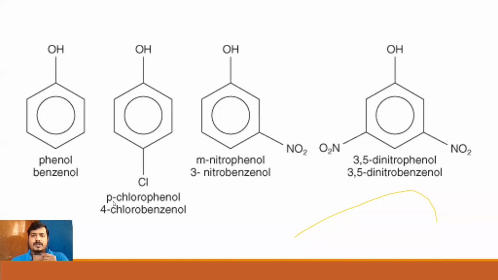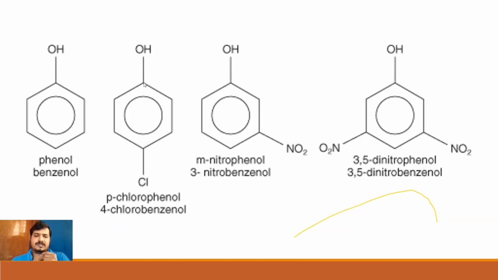So when we are talking about the common name, we'll be using ortho, meta, and para when we are talking about substituted phenols. When we're looking at the IUPAC name, we follow the normal process. We just give the numbers. Based on the number, the position is indicated in the name of the compound. All right, so when I look at naming this compound, now Cl is at a para position to an OH. So therefore, this compound is called para chlorophenol. So this is the common name. If I have to look at the IUPAC name, it is 4-chlorobenzenol. Now, why is it 4?